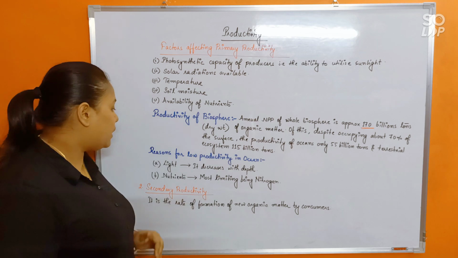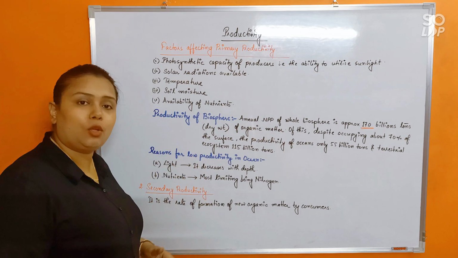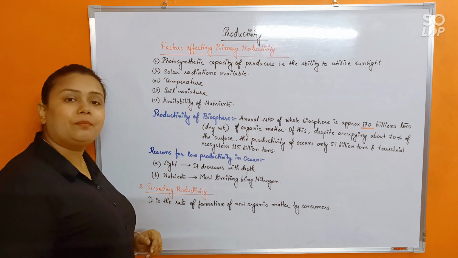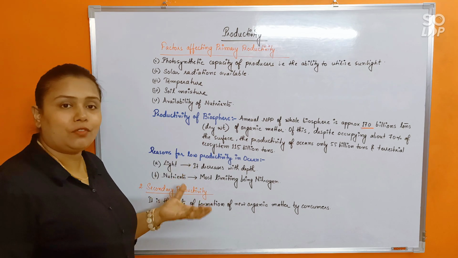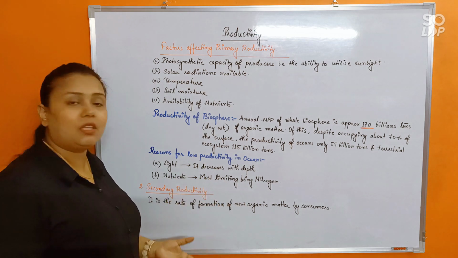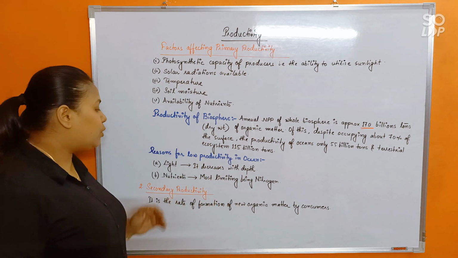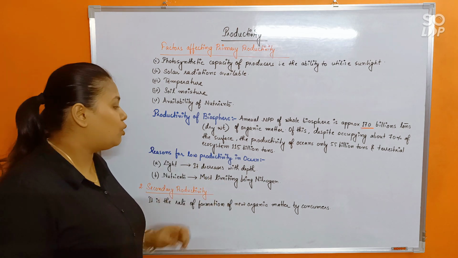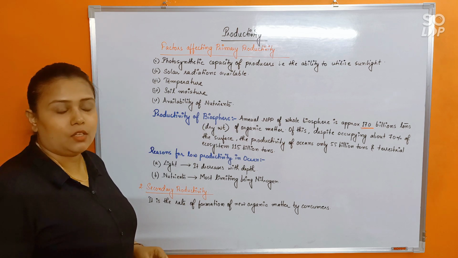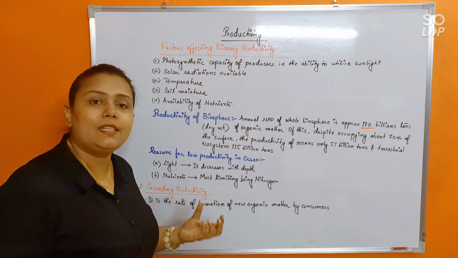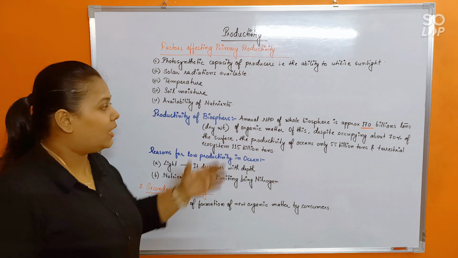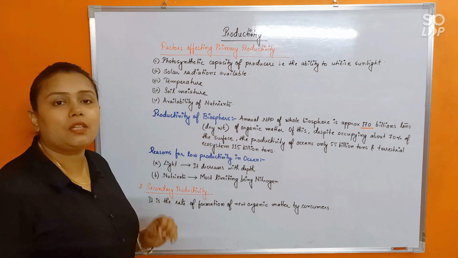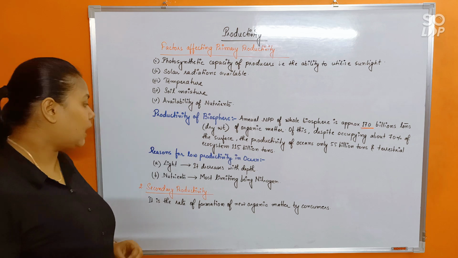There are mainly two reasons of low productivity in the ocean. First is light. As you know already, the amount of light would keep decreasing with depth in the ocean. Also, nutrients. The most limiting nutrient would be nitrogen. So it is basically due to the lack of light and nitrogen that the oceans would be so much lagging behind in the NPP in comparison to the terrestrial ecosystems.